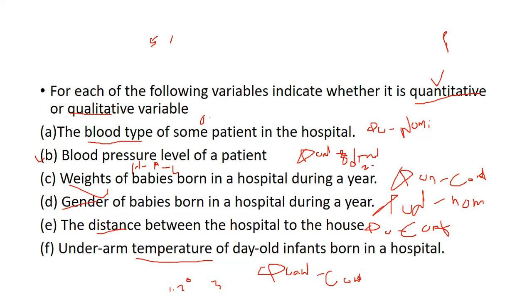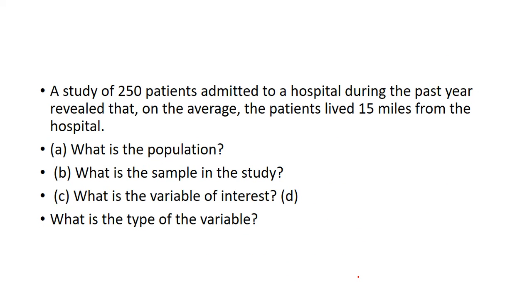Now we can see one more example, a very interesting example related to biostatistics. A study of 250 patients admitted to a hospital during the past year revealed that on the average the patients lived 50 miles from the hospital. Understand the question carefully.